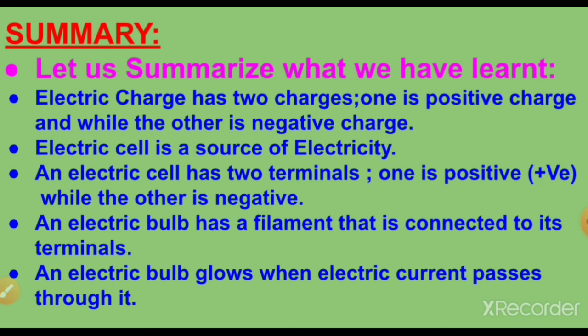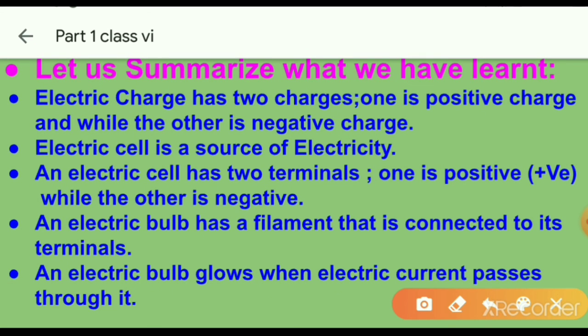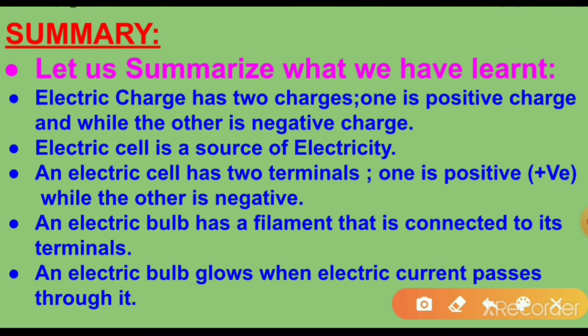Let us discuss the summary. Let us summarize what we have learned in this topic. Electric charge has two kinds. What are they? One is positive charge and the other is negative charge.